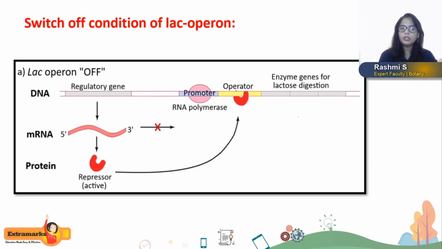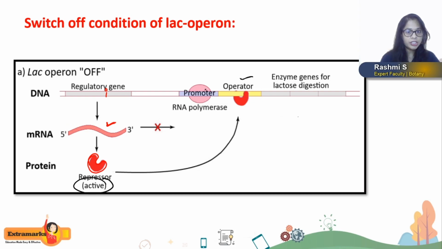First we are going to look into the switch off of the lac operon. You know that the regulatory gene, that is the I gene in the lac operon, codes for an mRNA molecule, and this mRNA in turn codes for the repressor protein. When this repressor binds to the operator, which is the active form of the repressor produced from the mRNA through ribosomes, look at the promoter region.